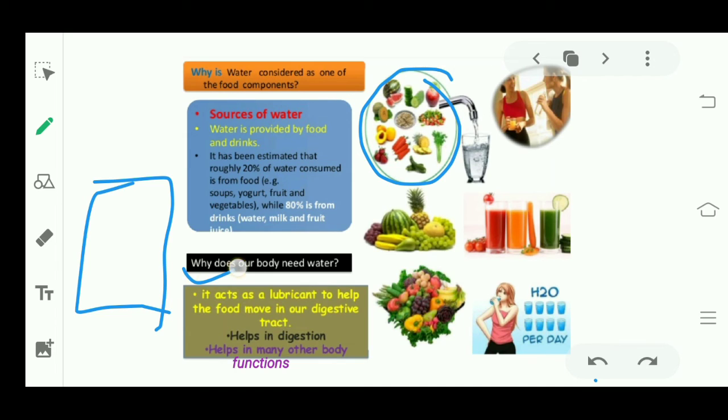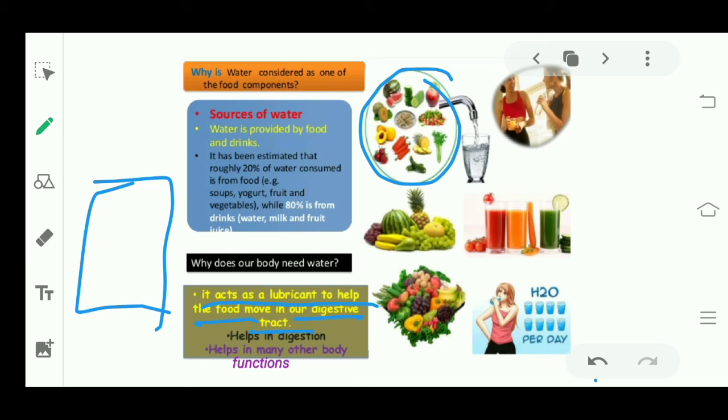Now why does our body need water? See, in every machine, if we talk about vehicles, we give them petrol to move. Similarly, water is the petrol for our body. It acts as a lubricant to help the body move in our digestive tract.